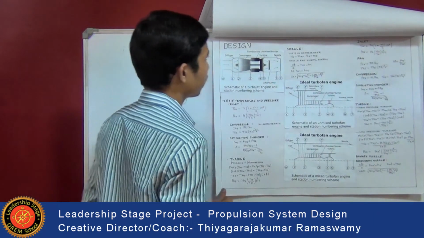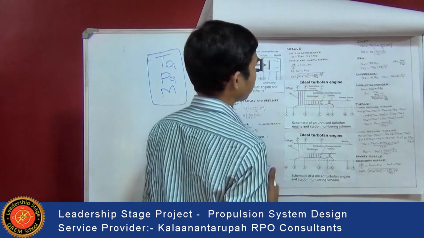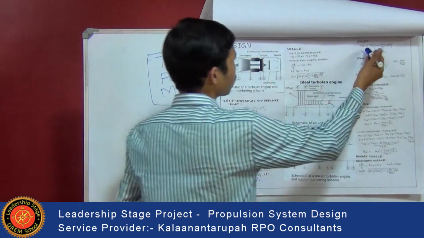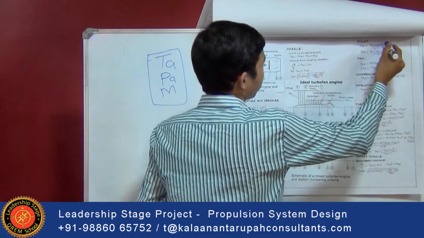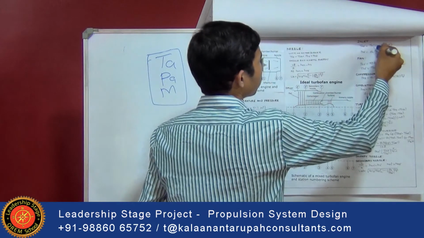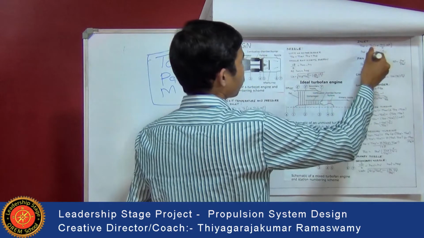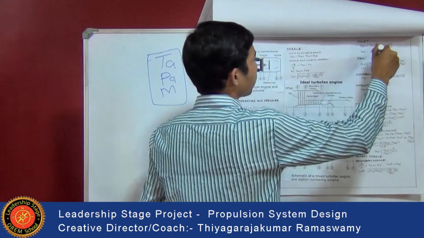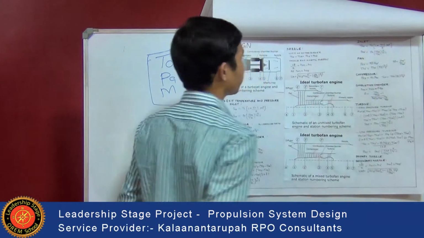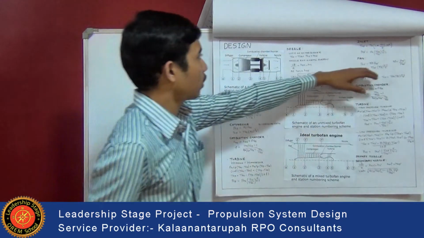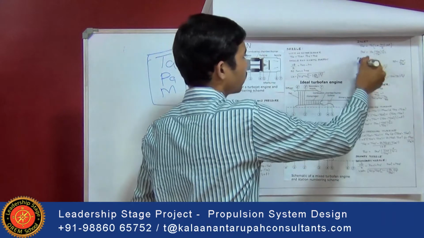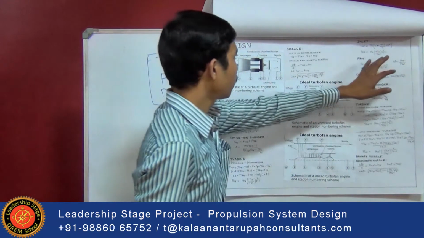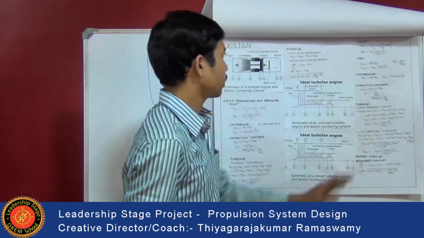So we need to calculate at the inlet exit temperature, that is calculated using the formula T02 dash is equal to TA of 1 plus (gamma minus 1) divided by 2 into M square, and P02 dash is equal to PA into (T02 divided by TA) to the power of gamma divided by gamma minus 1. And coming to fan, the difference between this design and this design is here fan is to be designed. So at the fan, what is the pressure and the temperature is to be calculated.